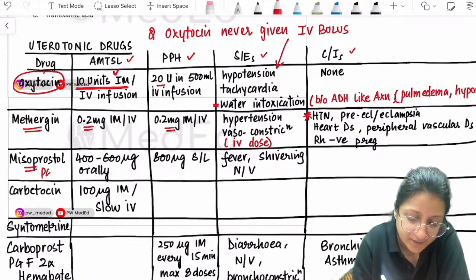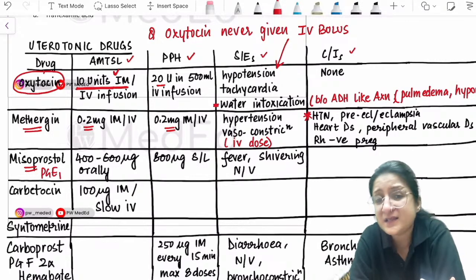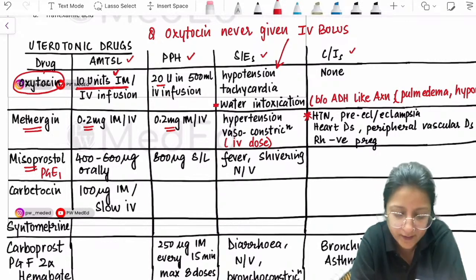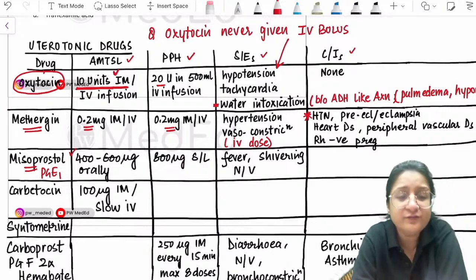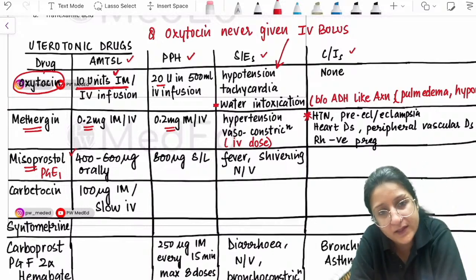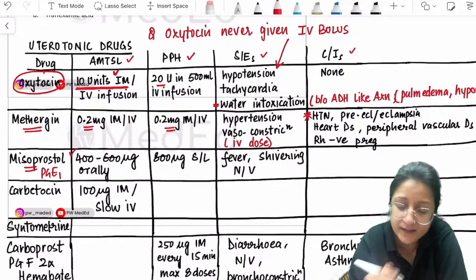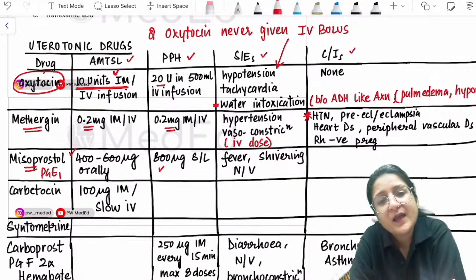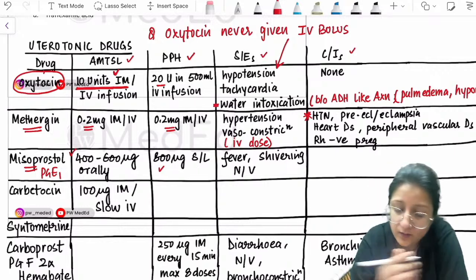Misoprostol is a PGE1 analog. Somebody was asking me to give you the dosages. I have given you dosages of misoprostol everywhere. So look at this. For AMTSL, 400 to 600 micrograms orally can be given. 800 micrograms sublingually for PPH is the recommended dose. These are WHO dosages. The side effects are fever, shivering, nausea and vomiting.